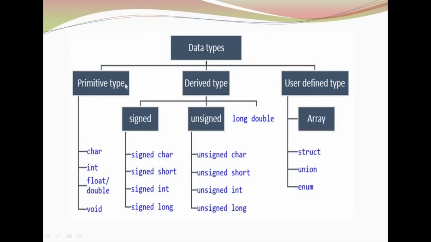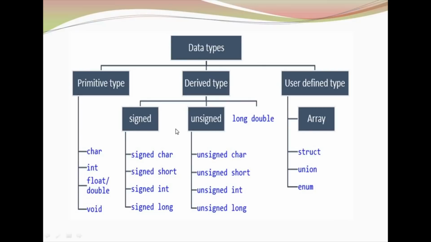Data types are classified as primitive data types, derived data types and user defined data types. Primitive data types are nothing but primary, basic data types: character, integer, float and void. The data types that are derived from primary data types are derived data types.